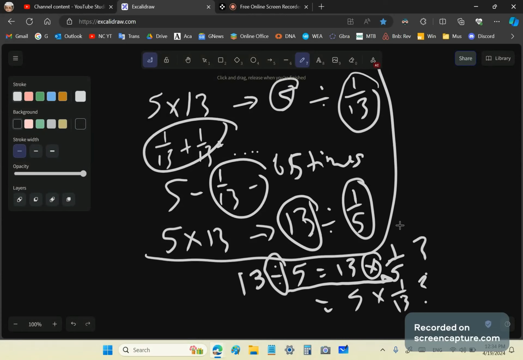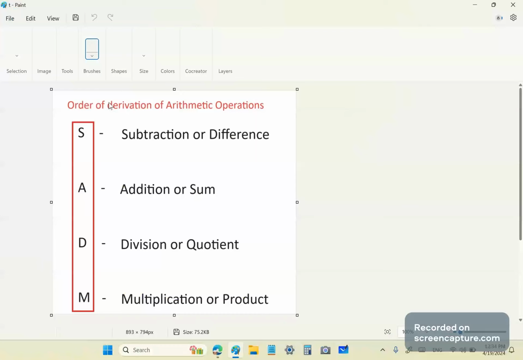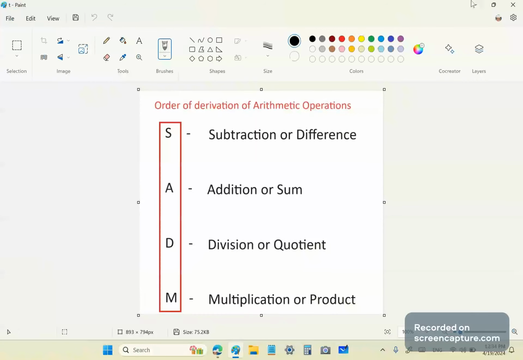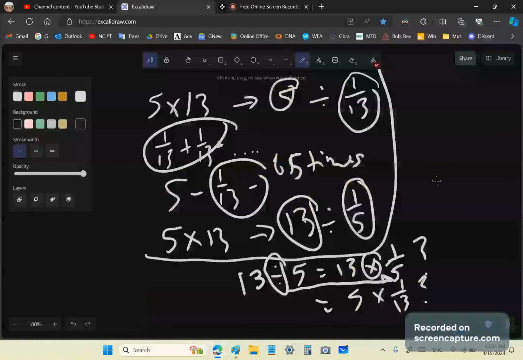So we've covered the operations. It's difference, sum, quotient, and product, or subtraction, addition, division, and multiplication. And of course, what I've done is I've actually just summarized this in a graphic that you'll see over here. So it's subtraction or difference, addition or sum, etc. And then coming back to this, okay, this is how the brilliant ancient Greeks, my ancestors, understood the four basic arithmetic operations.